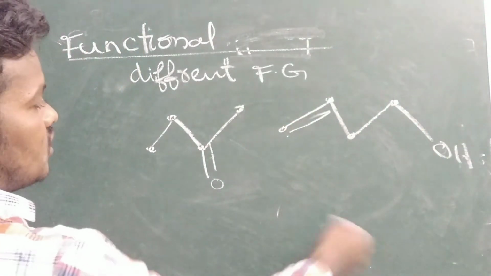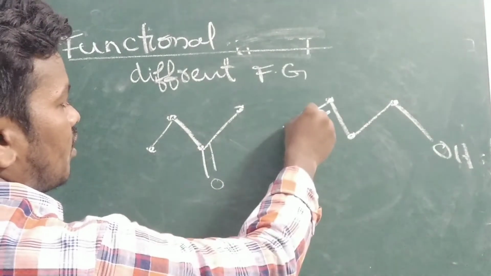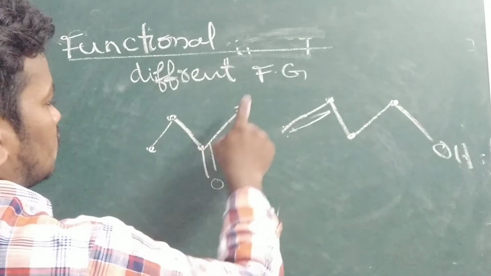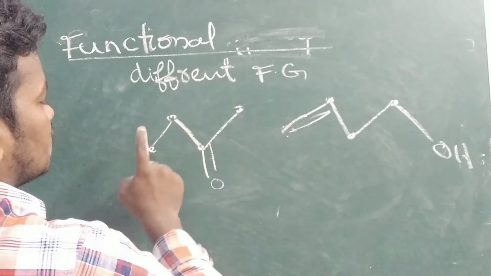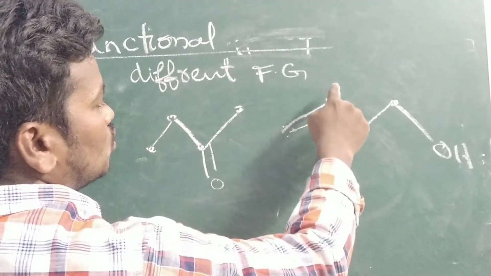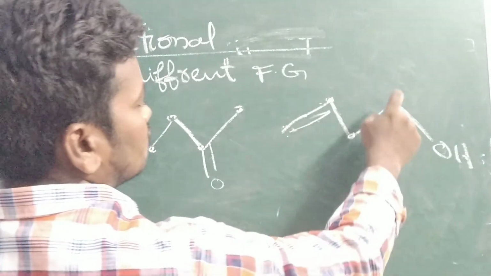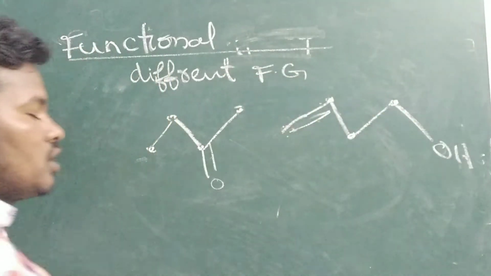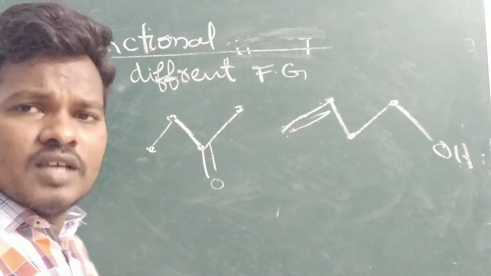Number of hydrogens also you can check. 1 oxygen. Here only double bond, not oxygen. Here also 1, 2, 3, 4, 5, 6. See, the molecular formula is similar.